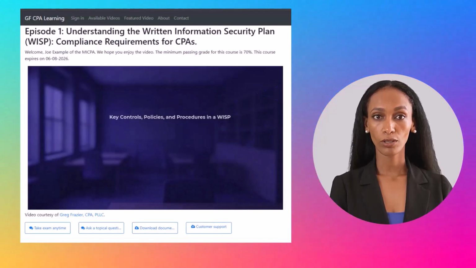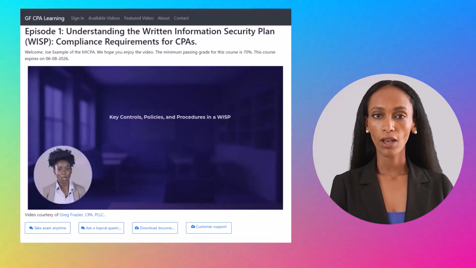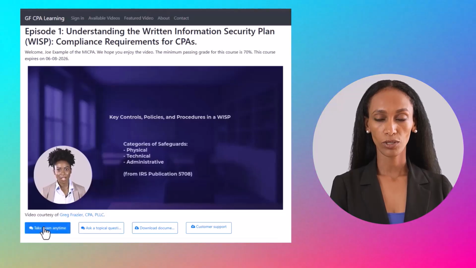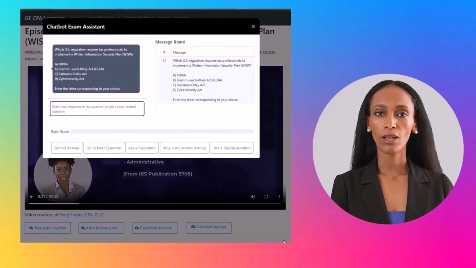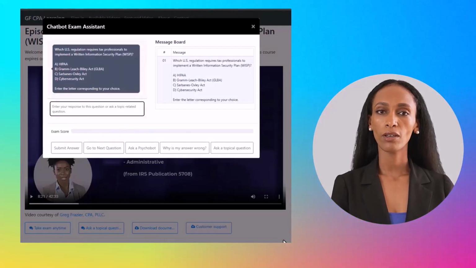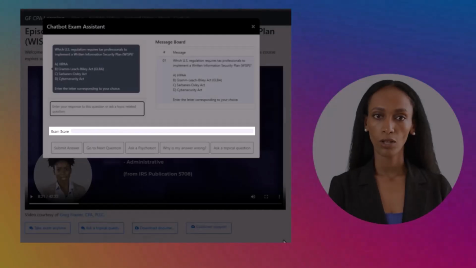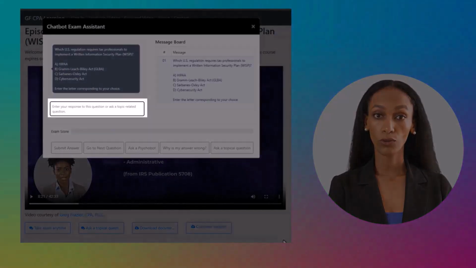Now let's take a look at the new features of the exam. Access the exam by selecting the button titled Take Exam Anytime. Clicking this button opens the chatbot exam assistant, and the first exam question is displayed in the chat window and message board. There is a progress bar to track your exam score while taking the exam, located just below the text field for entering your responses to the exam questions.